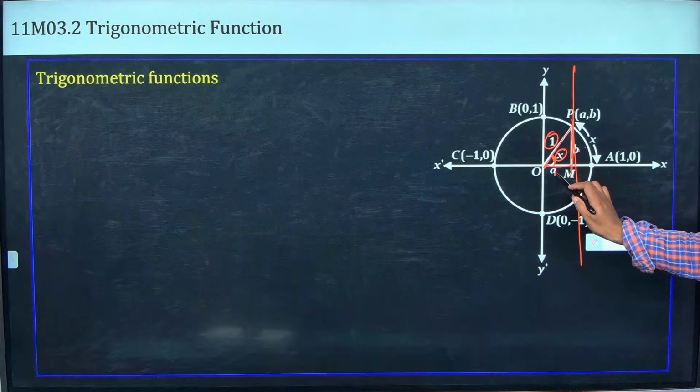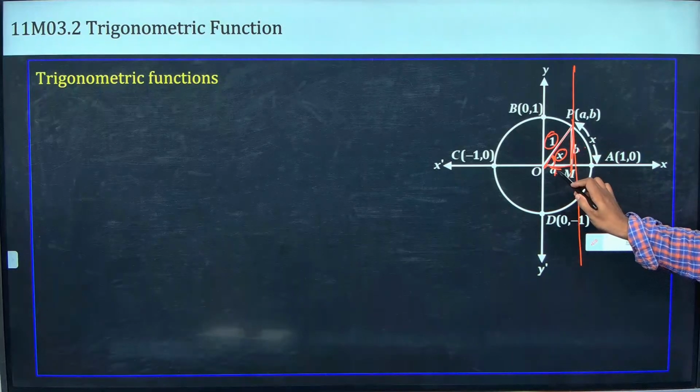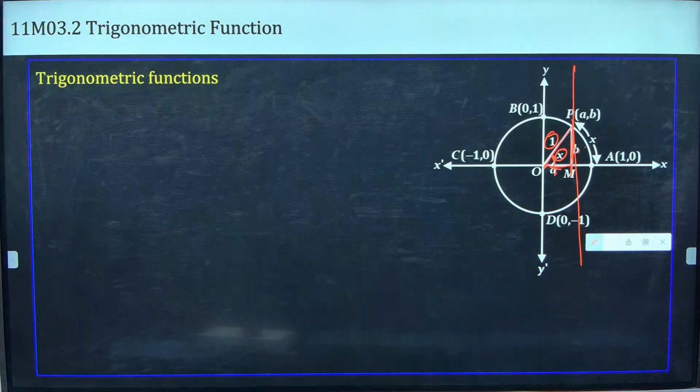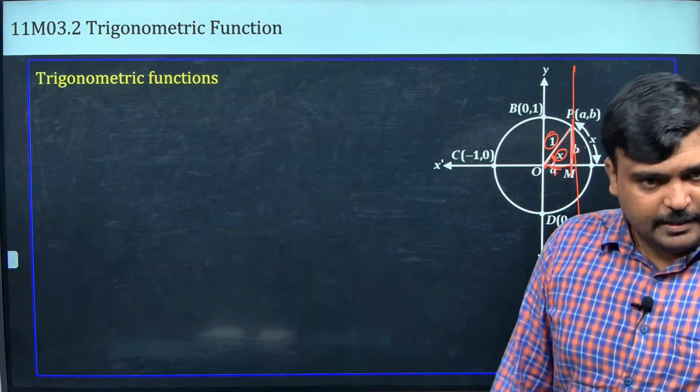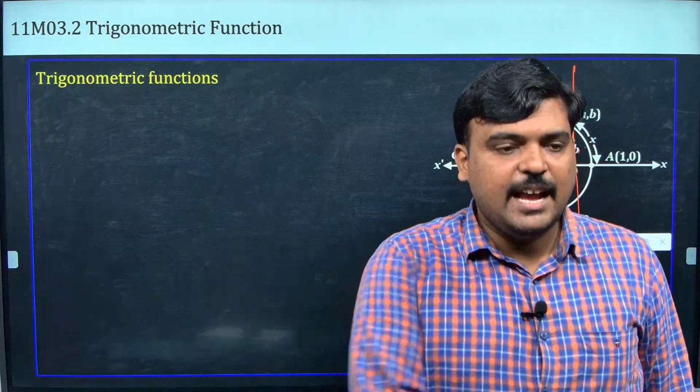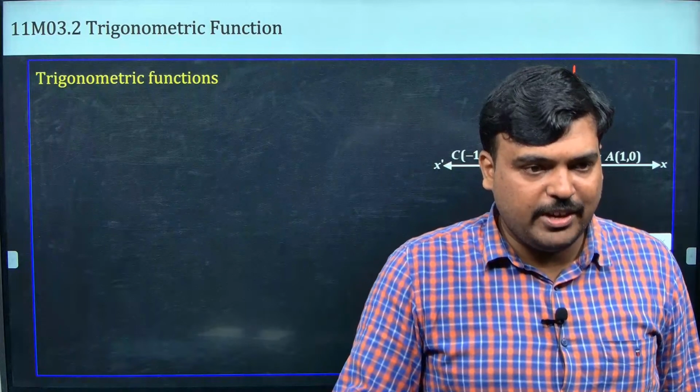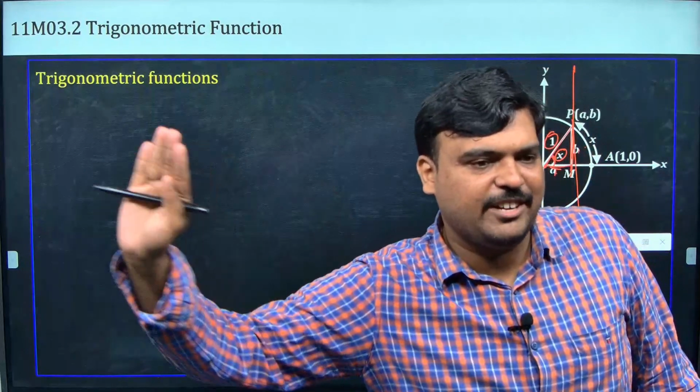Guys, இப்போ யோசிச்சு பாரு, இது ஒரு ரைட் ஆங்கிள் ட்ரையாங்கிள். This is A square, this is B square. A square plus B square equal to 1. A square plus B square 1 தானப்பா? Yeah, we got it right. A square plus B square equal to 1. இது அப்படியே இருக்கட்டும். A square plus B square equal to 1 அங்கேயே இருக்கட்டும்.